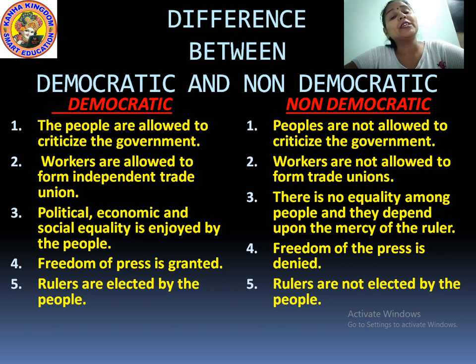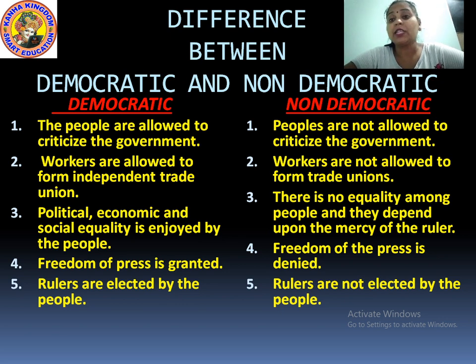So freedom of the press is denied to keep the people from knowing what is going on inside the country, by which the rulers can easily maintain control as per their requirement. In this non-democratic type of government, rulers are not elected. It means no voting procedure is going on.